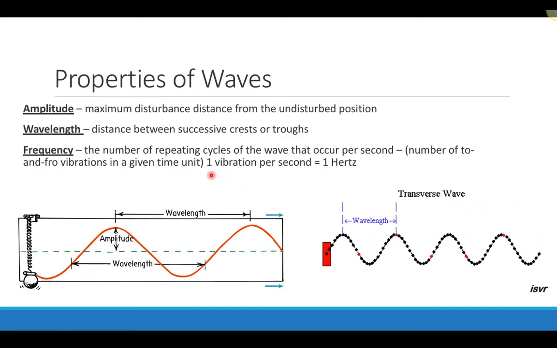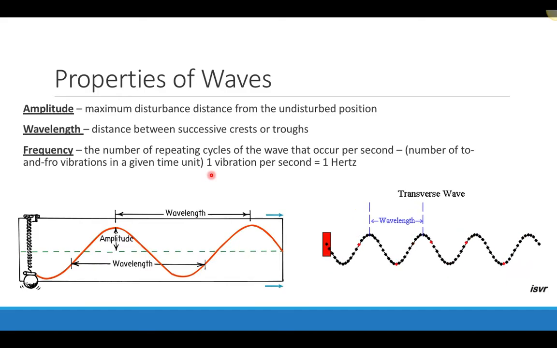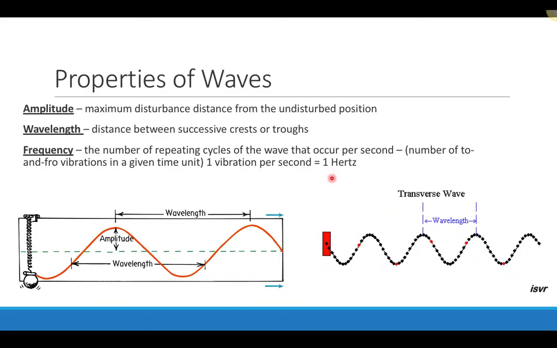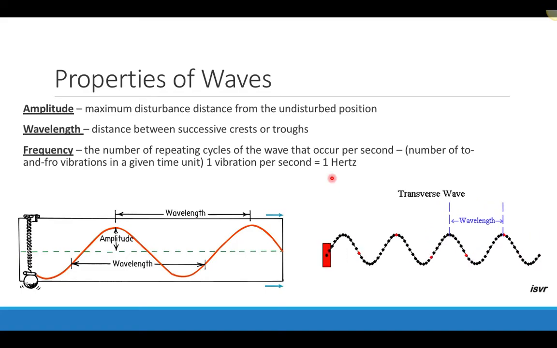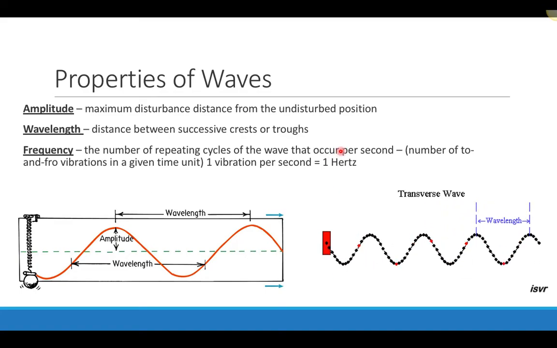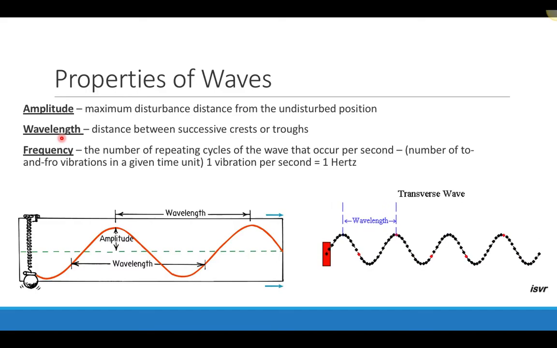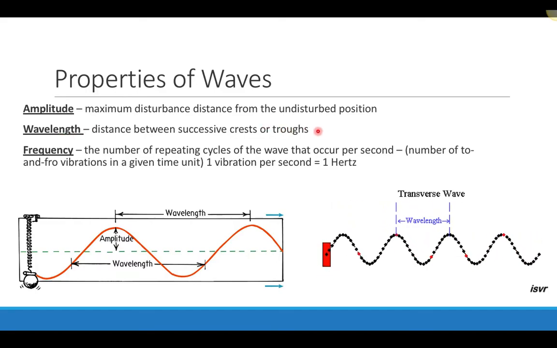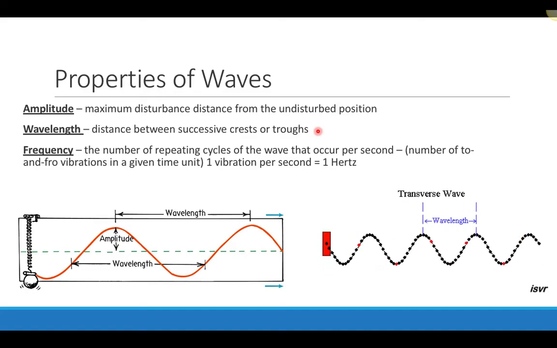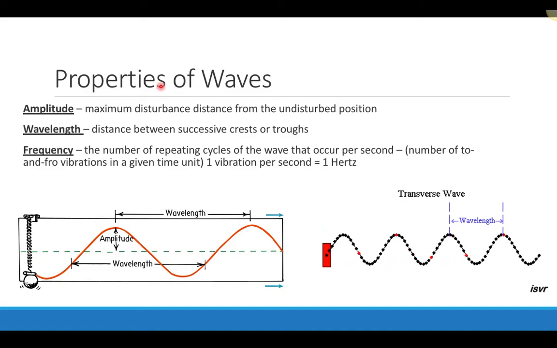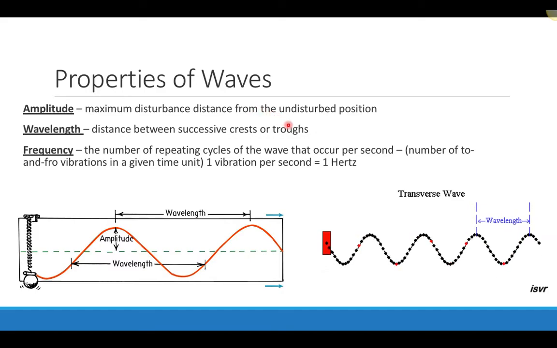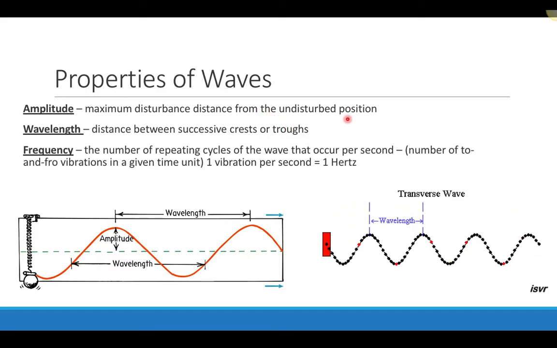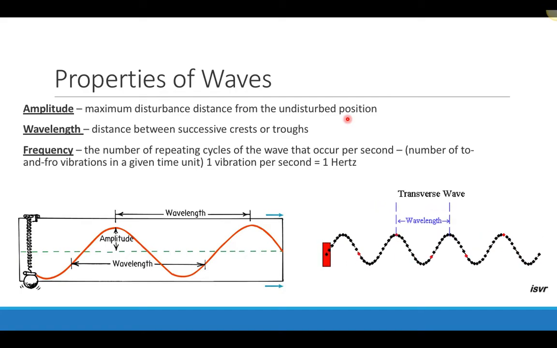So it turns out that in terms of definitions and units, 1 vibration per second is equivalent to what's called a hertz. So if you hear the term hertz, that's the unit for frequency. Wavelength is a length, and I didn't put units here, so it can be any units of length. So it could be measured in meters, centimeters, it could even be measured in feet. And amplitude is also a distance, so that could be measured in meters, centimeters, feet, and so on. In physics, our standard unit for length would be the meter.